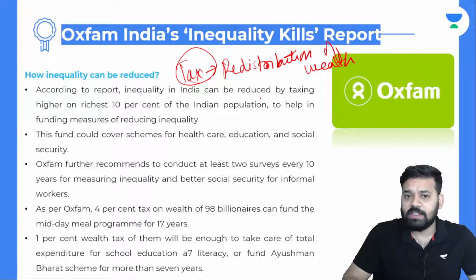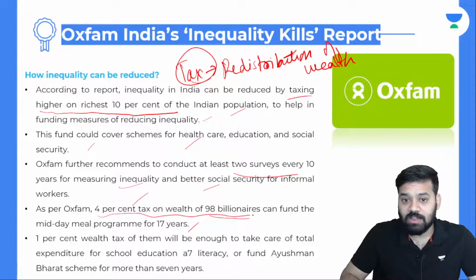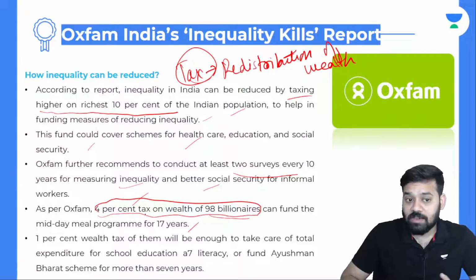According to the report, inequality in India can be reduced by taxing the richest 10% of the Indian population higher, to help fund measures for reducing inequality. This fund could cover schemes for healthcare, education, social security. Oxfam further recommends conducting at least two surveys every 10 years for measuring inequality, and better social security for informal workers. As per Oxfam, a 4% tax on the wealth of 98 billionaires can fund the midday meal program for 17 years.